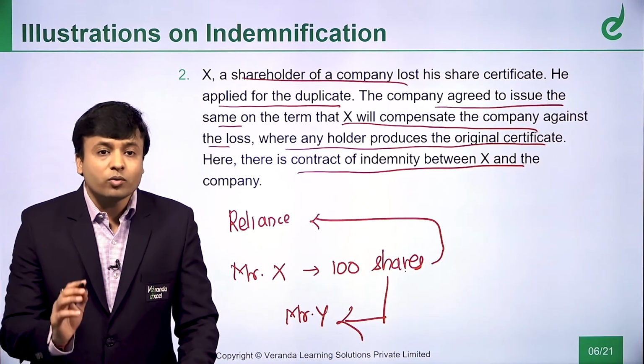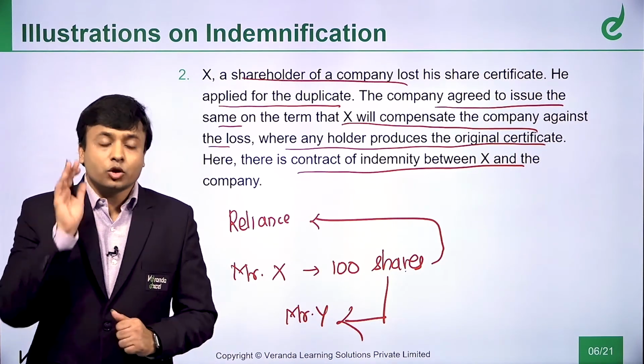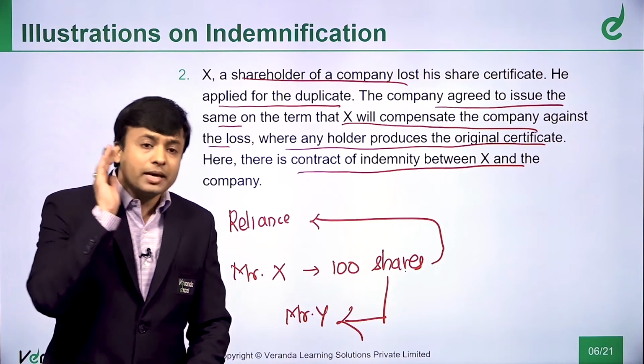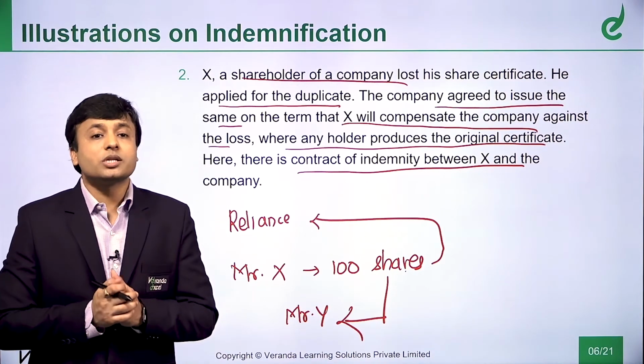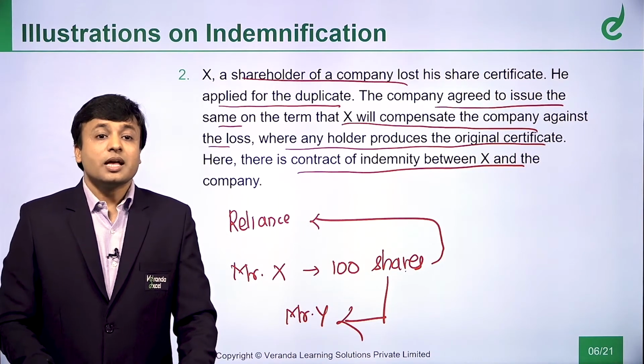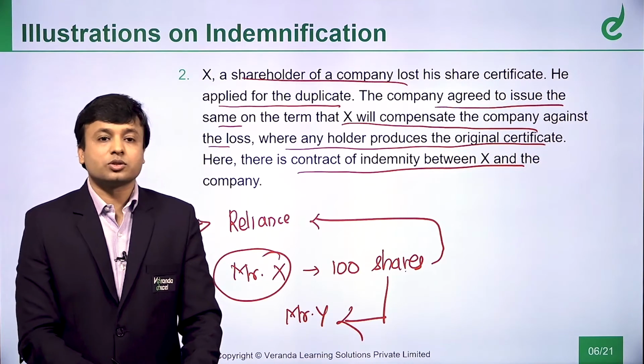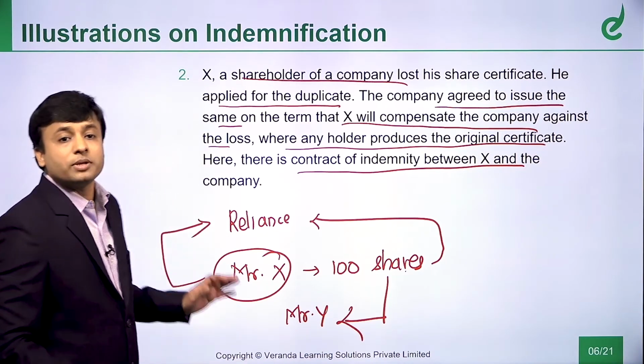X, what it will do is, it will ask Mr. X to indemnify Reliance that tomorrow, if somebody else produces an original certificate for these 100 shares, then what happens? Mr. X will compensate Reliance.